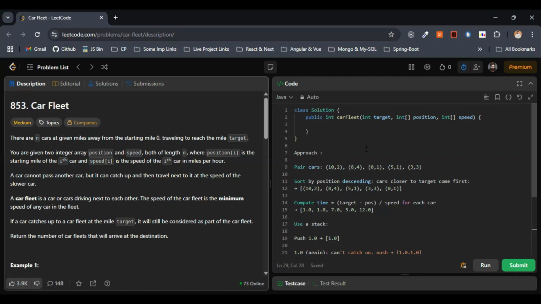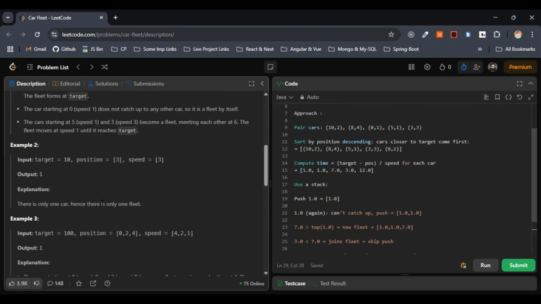So what we need to do here is return the number of such fleets that reach the destination. This part is very important. We have to form fleets, and we have to return the number of fleets which can reach the target, or the destination, basically, right? So in this case, let's come to the first example.